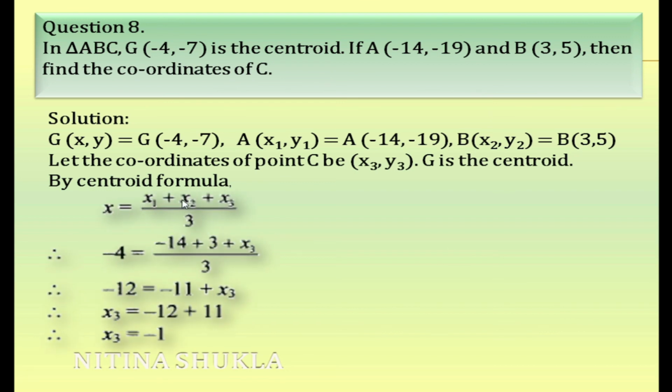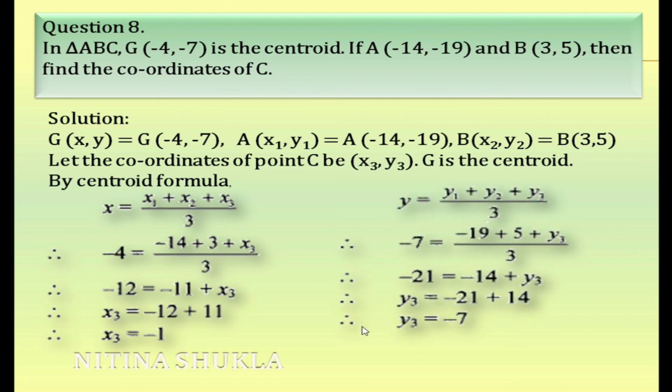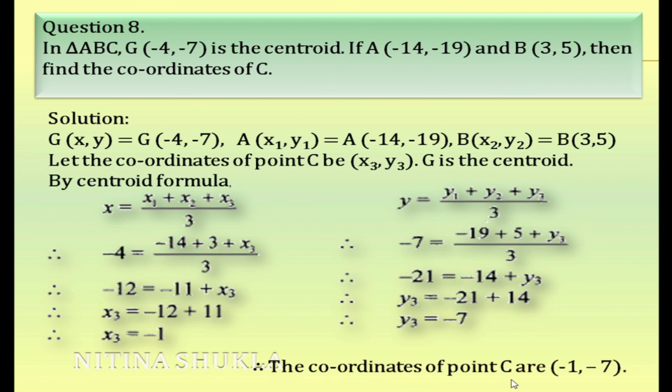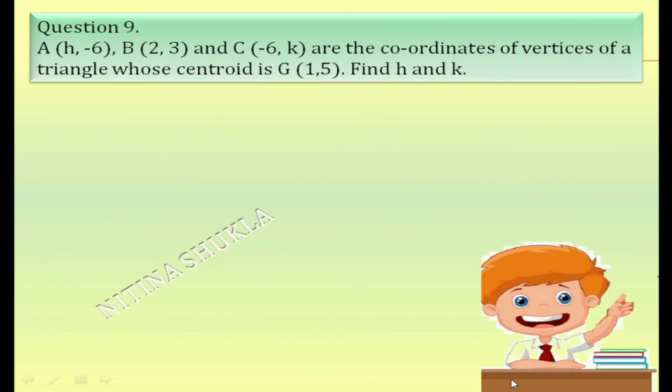X is x1 plus x2 plus x3 upon 3. Substitute the values. Now here x is -4. So -4 is substituted over here. 3 into -4 is -12. Simplify. Get the value of x3 as -1. Same way you get y3. Once you get that, you get the last answer. The coordinate of point C is -1, -7.